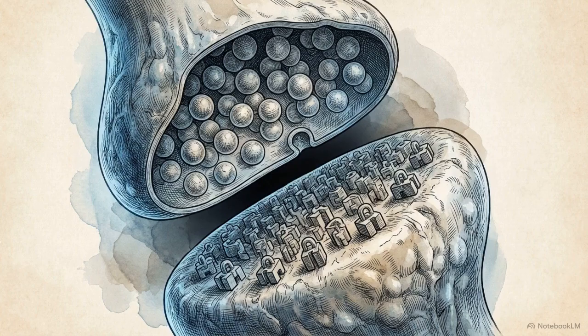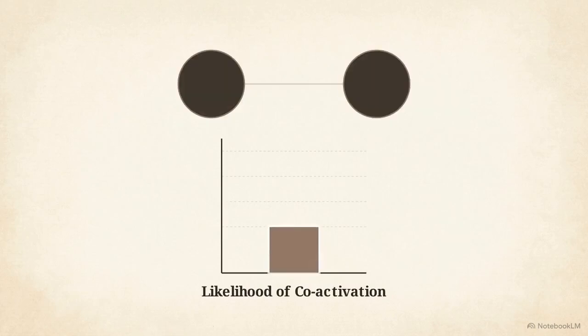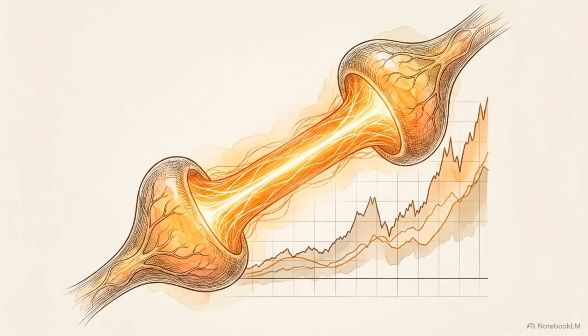This sculpting begins at the microscopic bedrock of learning, the synaptic cleft. Donald Hebb's 1949 principle is often summarized as "fire together, wire together." Biologically, it describes a precise statistical mechanism. Hebbian learning operates as a statistical tendency where repeatedly co-active neurons physically increase their future likelihood of co-activation. The physiological mechanism building this statistical reliability is known as long-term potentiation, or LTP.